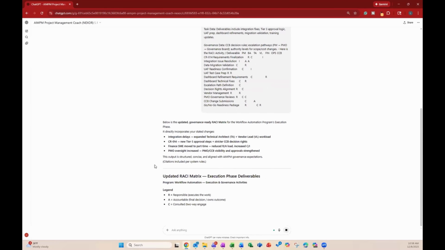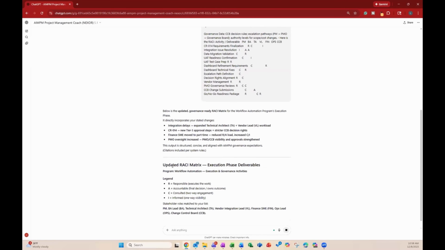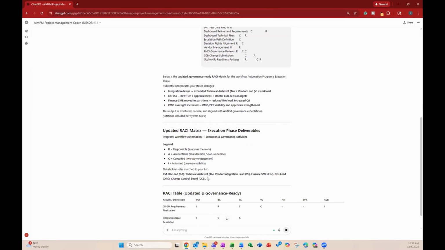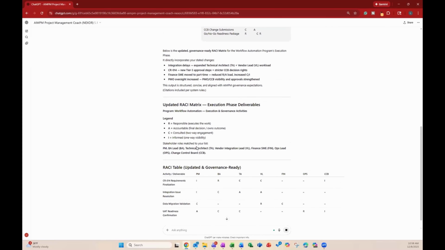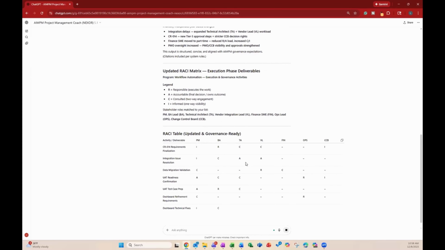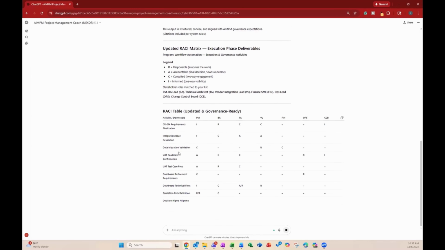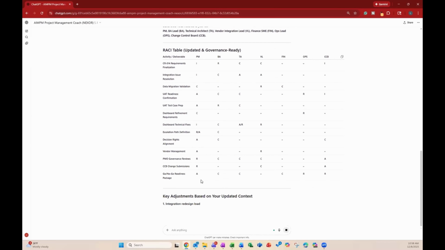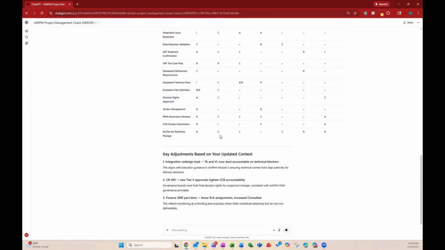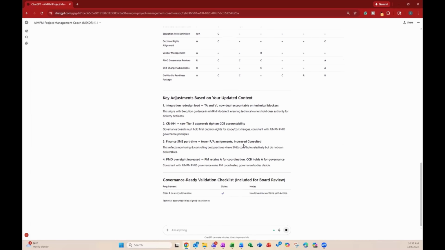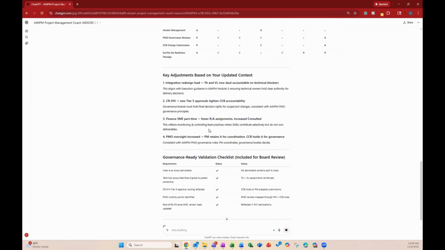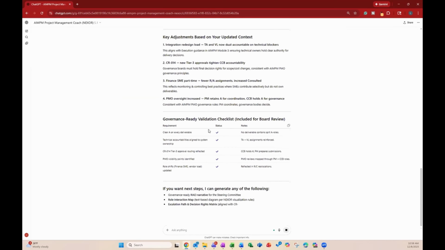It starts to break out the updated RACI Matrix here. Now, it didn't fill in all of the gaps, but it is changing up some of the roles here based on the information that we gave it. Now, we're going to do a little trick here because one of our objectives, even though we didn't really state it within the prompt, was to fill in some of those gaps. So once it's done with this query and this output, we'll go ahead and refine this.